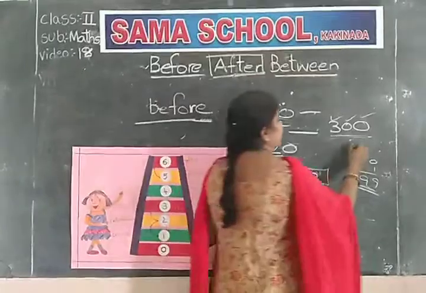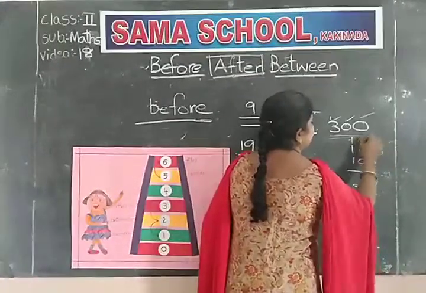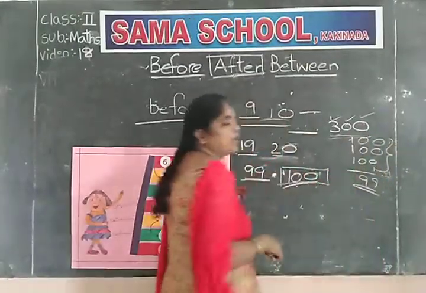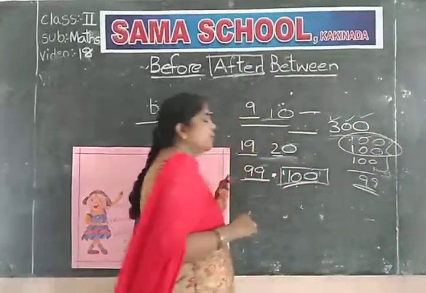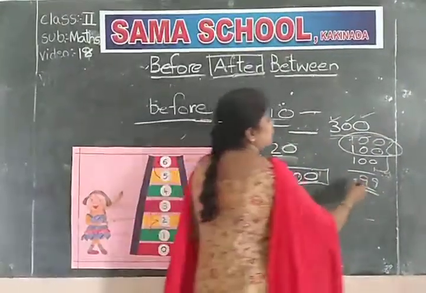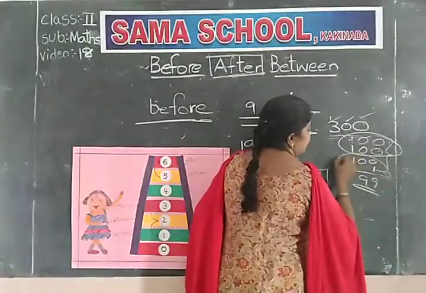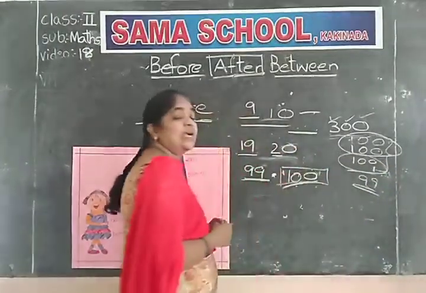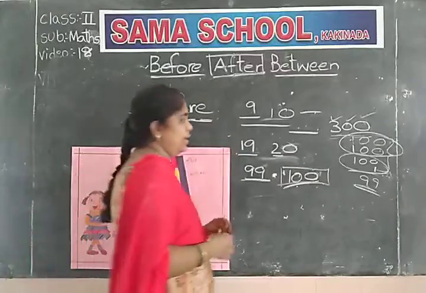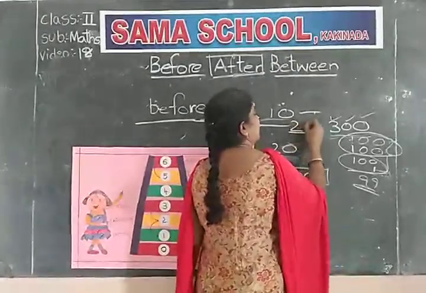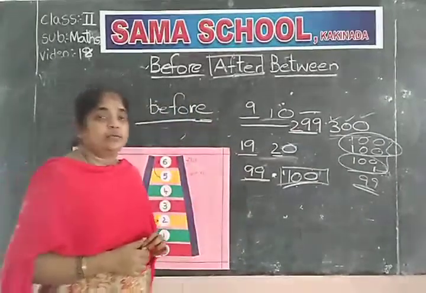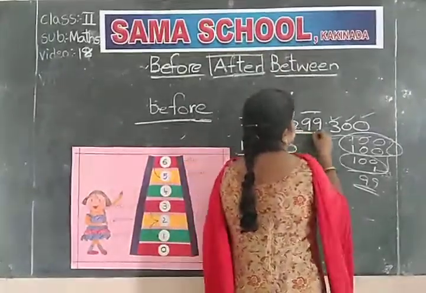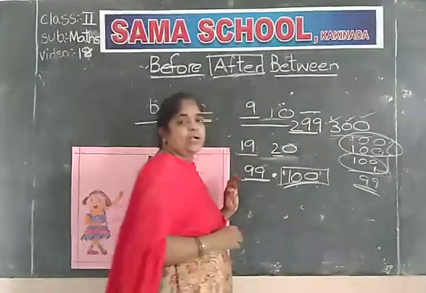How many hundreds are there in 300? We won't go to 200; there is no work with the 200. We will remove 1 from 100, so it becomes 99. What is the before number of 300? 299. Right? 299 comes before 300.